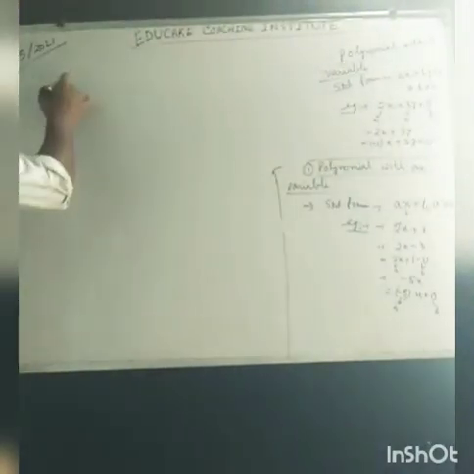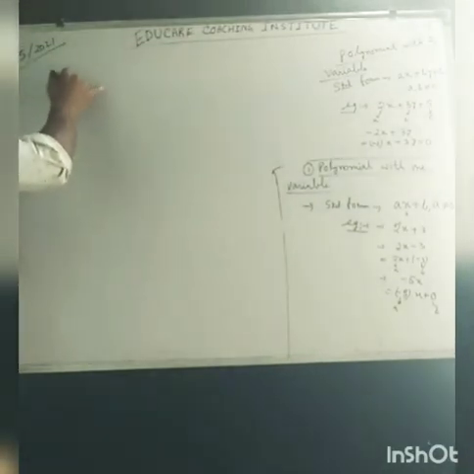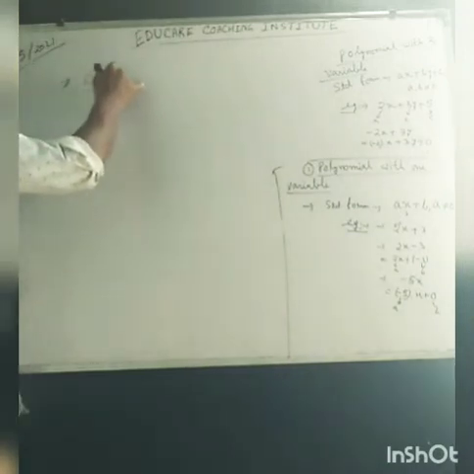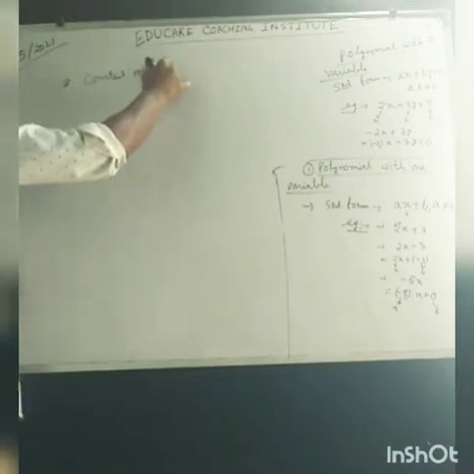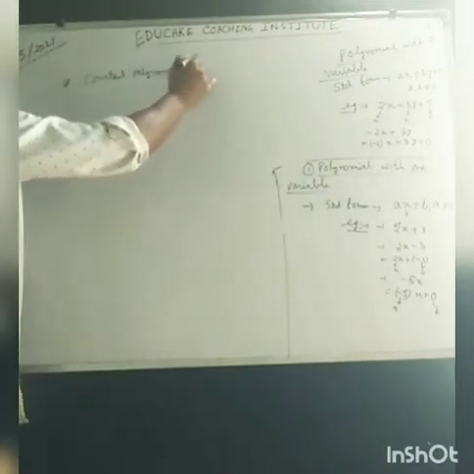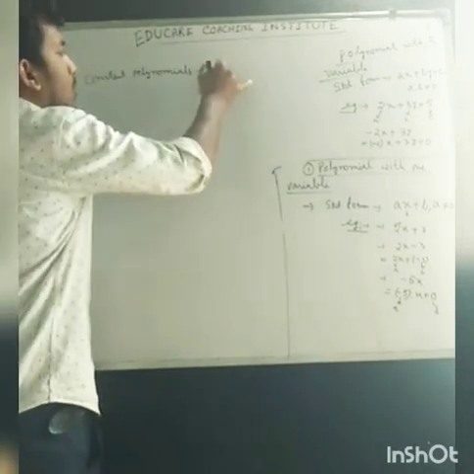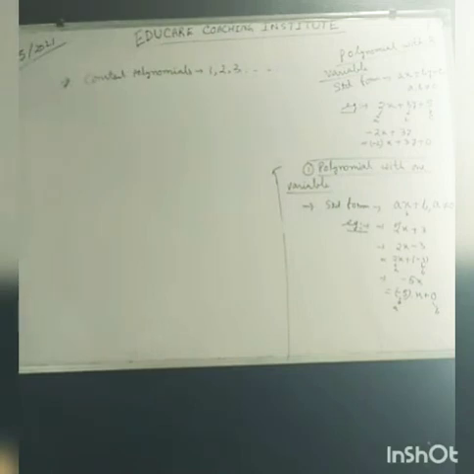Next, some important points about polynomials. If we talk about constant polynomials, constant polynomials are the constant terms: 1, 2, 3. These are called constant polynomials.